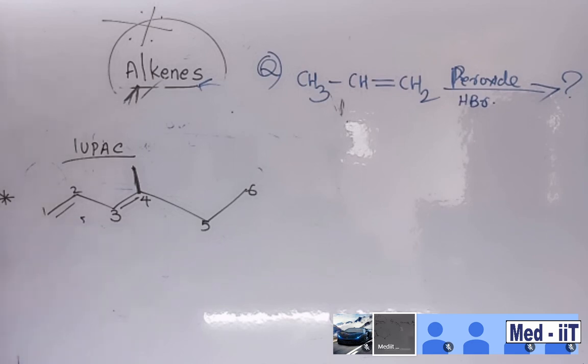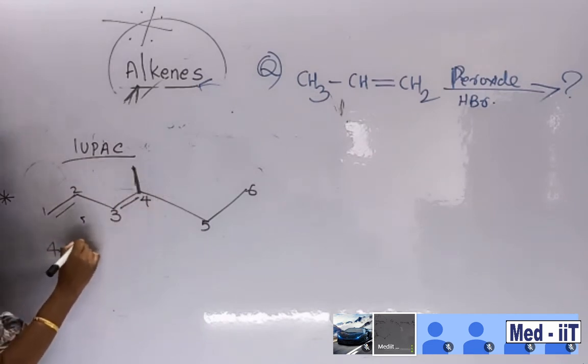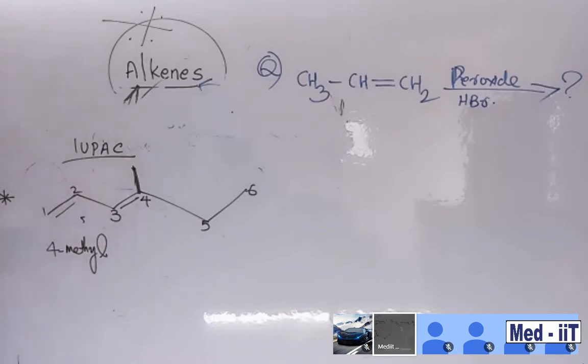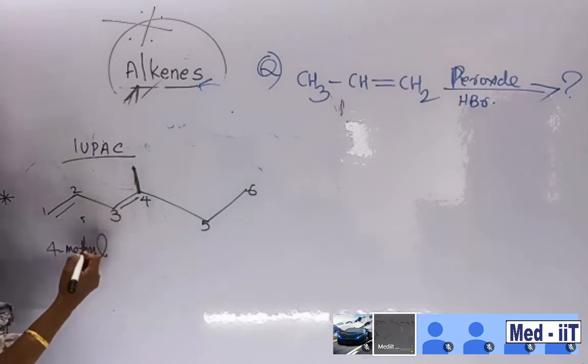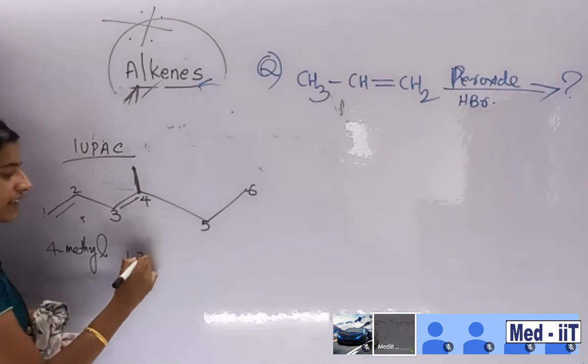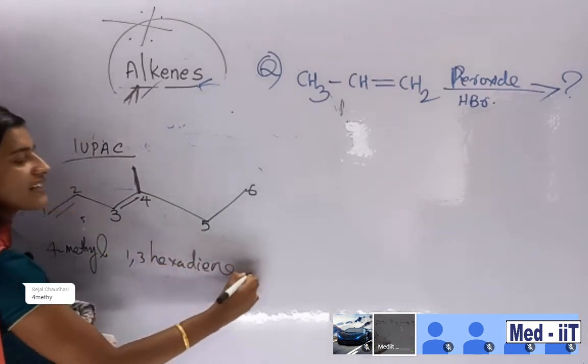Okay, it's not audible, anyway I will tell. 4 is there, 4 containing methyl, and then 1 for methyl. For methyl, 1 and 1 containing double bond, 3 also, 1, 3 hexadiene. This is the name.